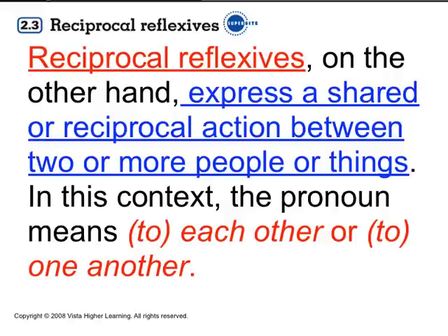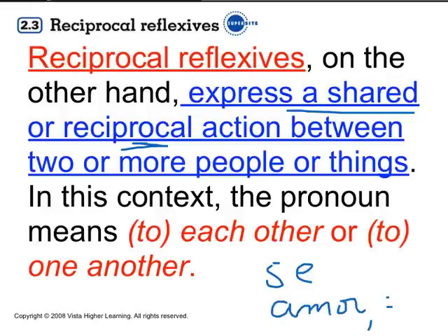This se is called the reciprocal se, which expresses a shared or reciprocal action between two or more people or things. The word se here will mean each other or to each other, one another or to one another. So please remember, the most important reciprocal action in the world is el amor, or love.